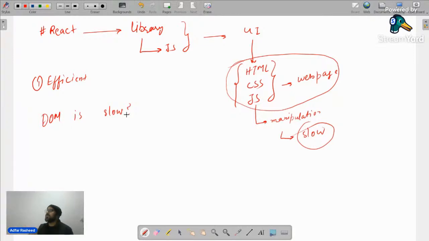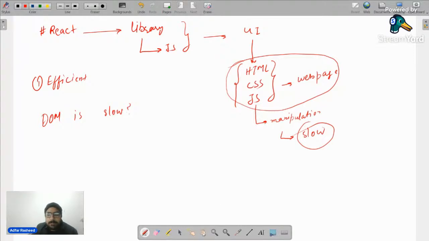Yes. Why? Because we know as soon as we create a web application and open a tab to serve that website, it actually creates a window object out of it, which means the website that we are serving to that window, the browser creates an object model of it. Browser understands it as an object model. So if we say JavaScript manipulations are slow, we can clearly say that actually DOM is slow. But the question is, why is DOM slow? And how is DOM slow?